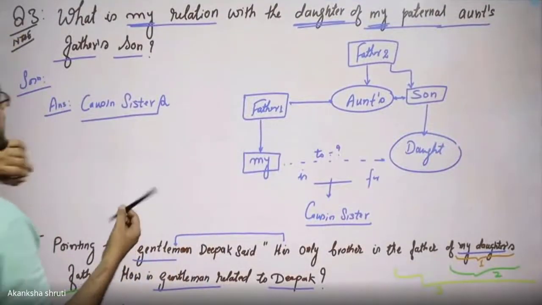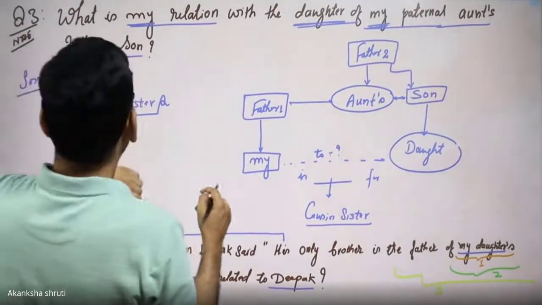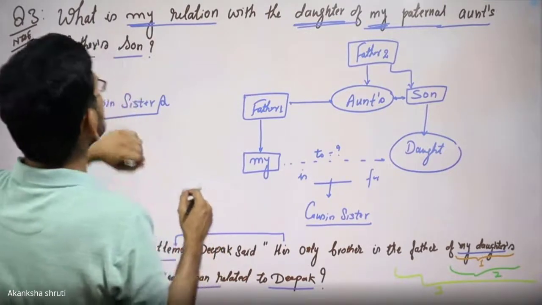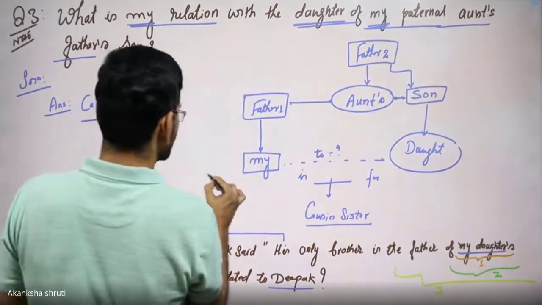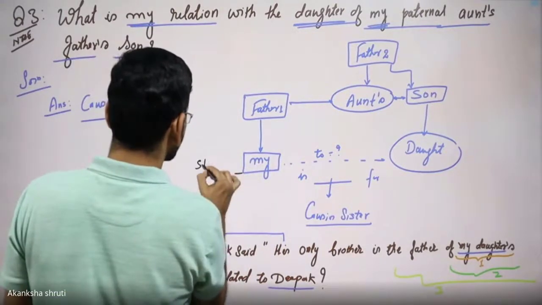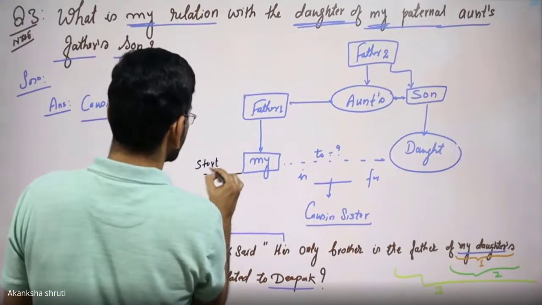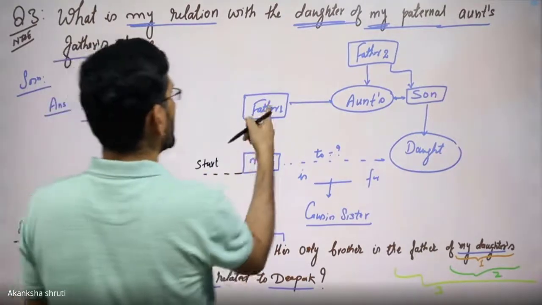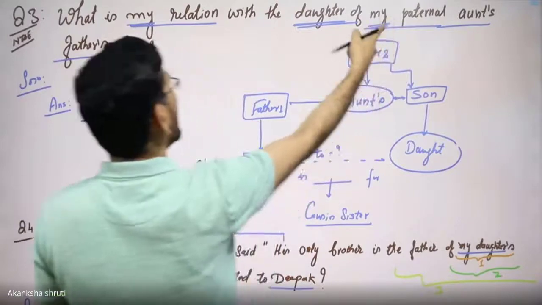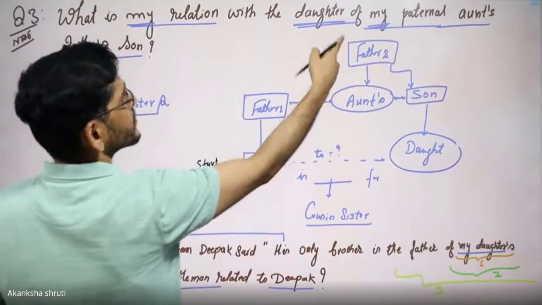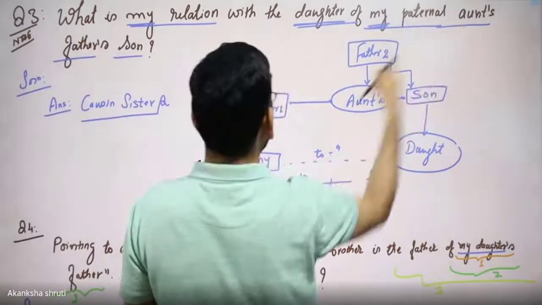Even in this third question, again, we had started with my. So this was the starting point. Then we have gone to my parents' aunts, my paternal aunts.